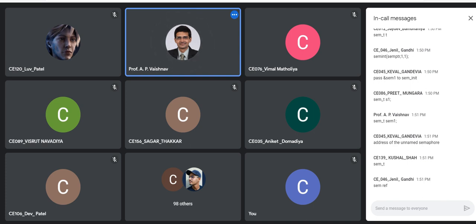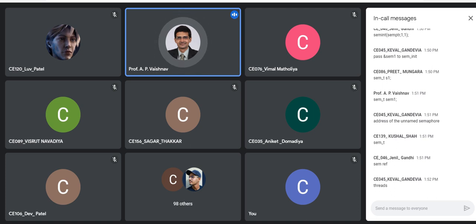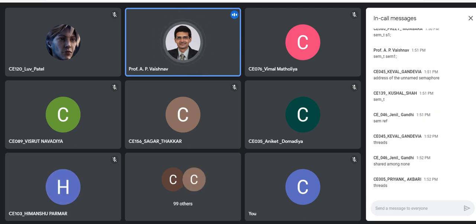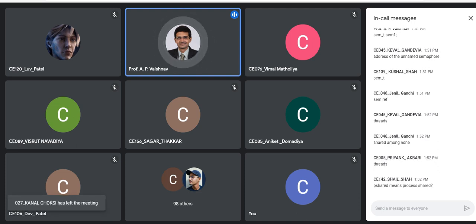If the value is 0, what does that mean? The semaphore is shared between threads of the same process. We have seen that diagram, there is a box, inside that you have some worms, so one process has multiple threads. And yes, it is process shared. That is the meaning behind this naming convention.